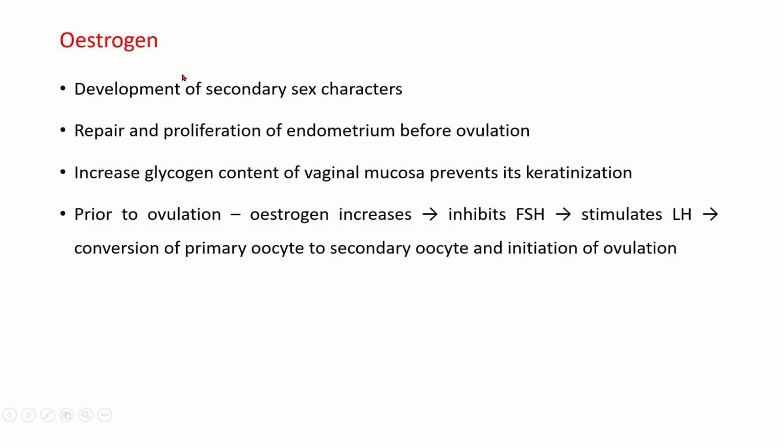So what is the role of estrogen here? It helps in development of secondary sex characters. It will help in repair and proliferation of the endometrium before ovulation. That means the first half of the menstrual cycle is taken care of by estrogen. It increases the glycogen content of vaginal mucosa and prevents its keratinization. Prior to ovulation, estrogen increases, inhibits follicle stimulating hormone, and stimulates luteinizing hormone. Then there is conversion of primary oocyte to secondary oocyte and initiation of ovulation.